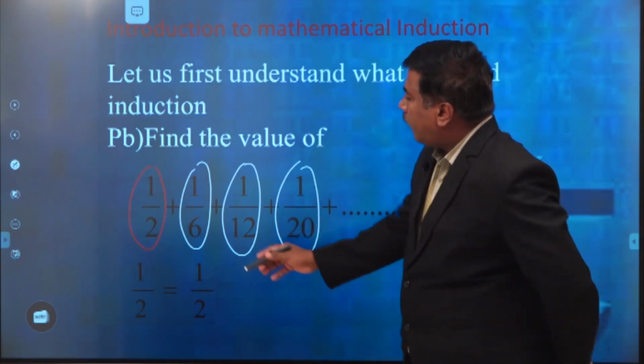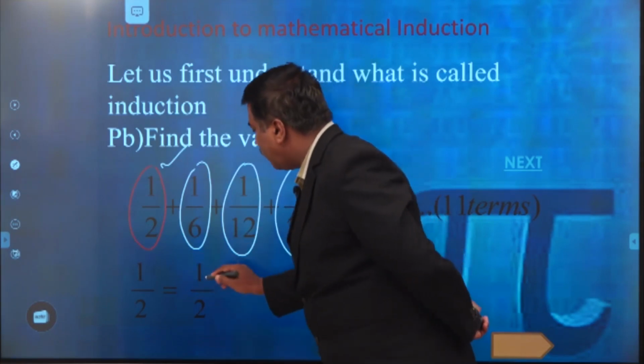For this, the first term, 1/2, stays as it is.